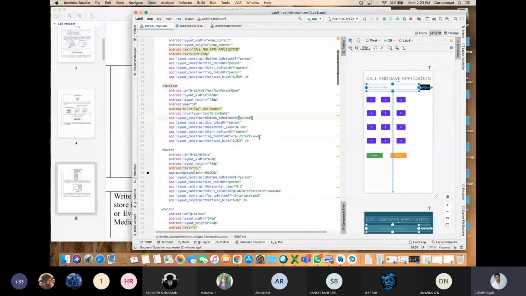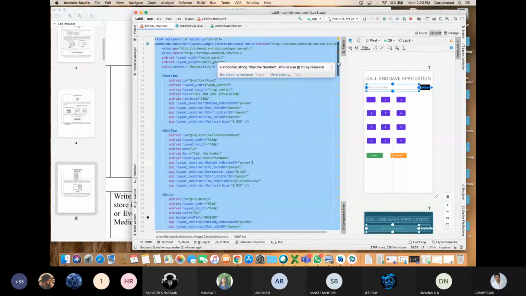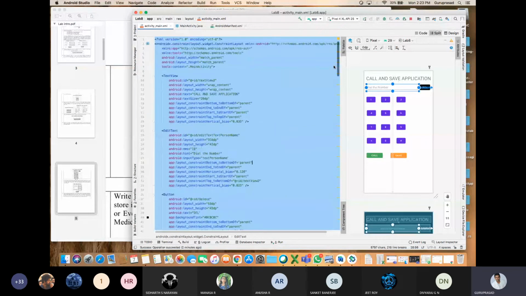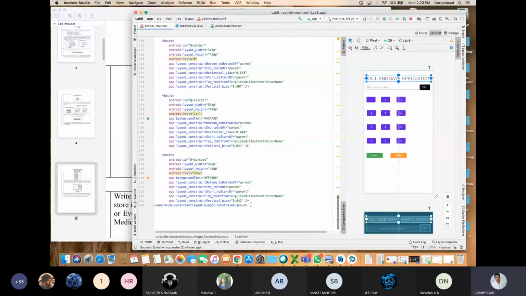How many lines, man? Anyone can count? Almost 216 lines without knowing the knowledge of coding. Is that fine? Without knowing the knowledge of coding, you have coded 216 lines of coding. You need to write this 216 in your externals. It's up to you how you will write.